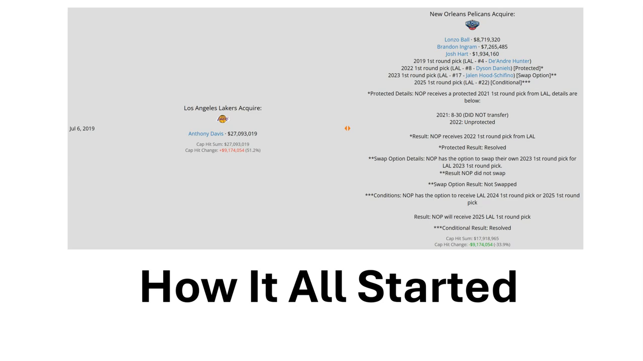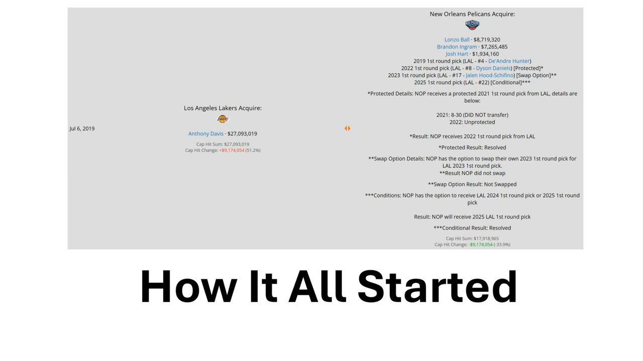So Anthony Davis was traded in the 2019 offseason to the LA Lakers in exchange for Lonzo Ball, Brandon Ingram, Josh Hart, and 4 first-round picks. Now, some of these first-round picks have already been conveyed to the Pelicans. One of these picks was protected, another one was conditional, which was for 2025, and a pick swap in 2023.